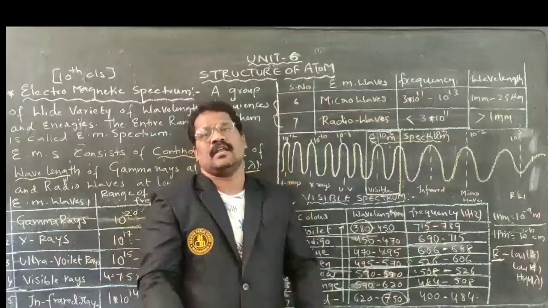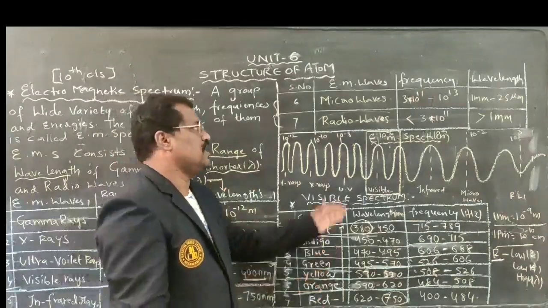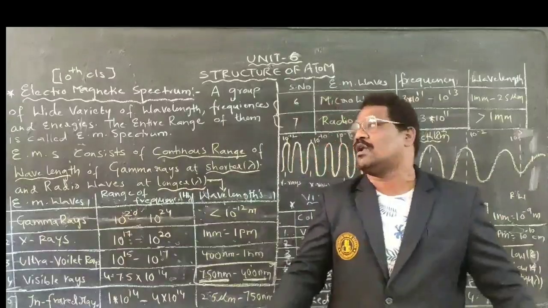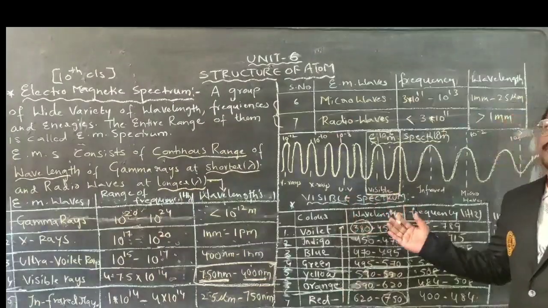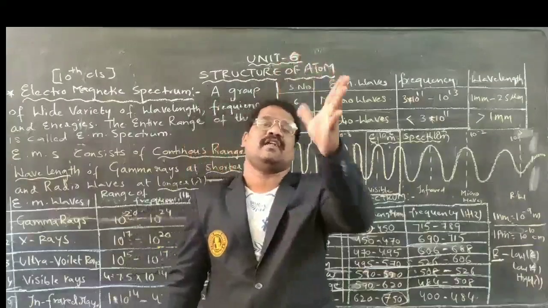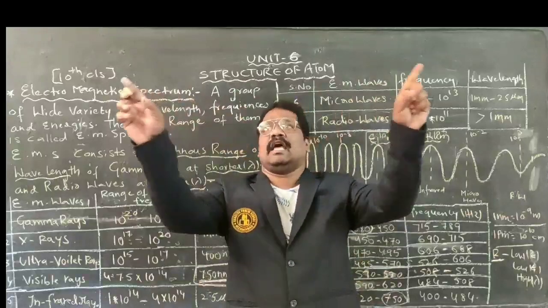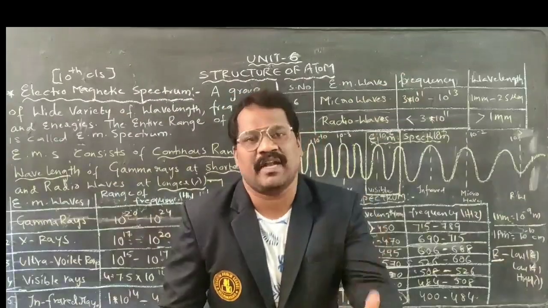This variation we have to study much more clearly. By this we have completed the electromagnetic spectrum as well as the visible spectrum. Based upon this visible spectrum, one small activity has been given. Take an iron rod and heat it continuously. What happens to it?